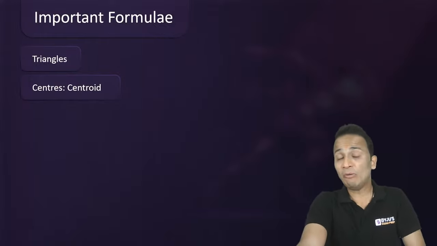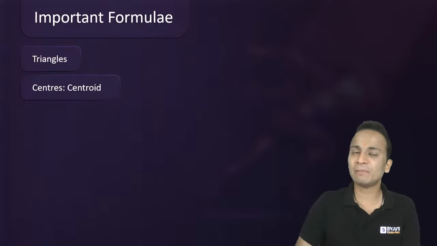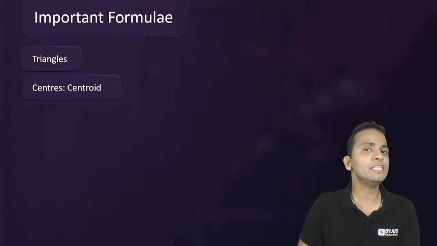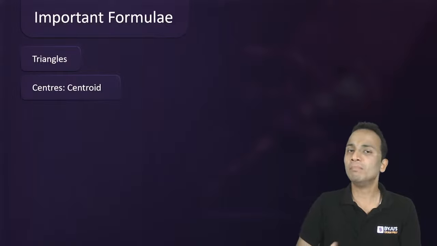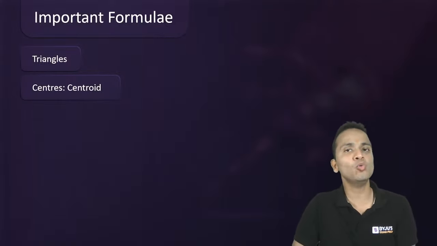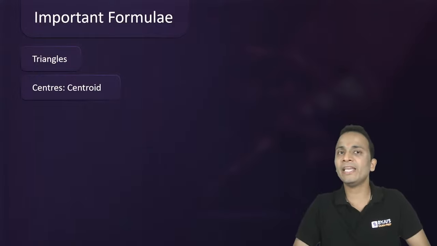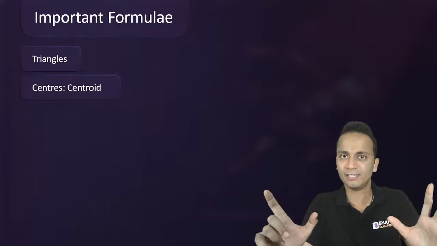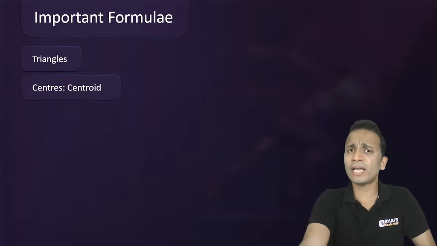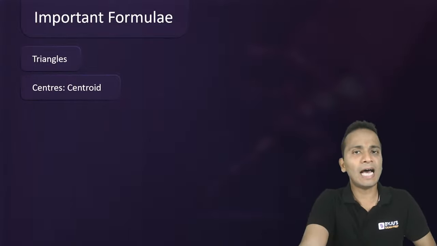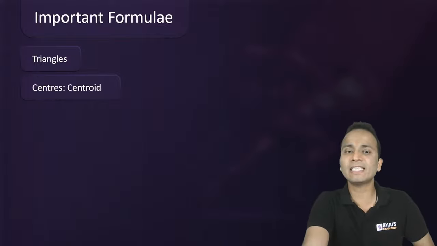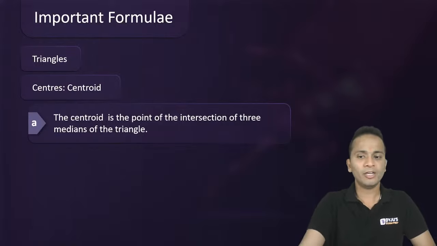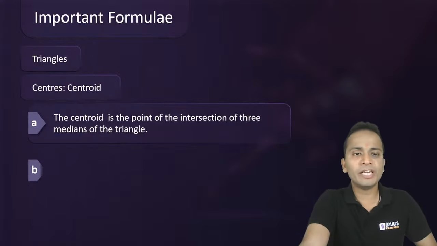Now what is a median? You must know all these basic facts about triangle. Median is a line that divides the opposite side in two equal parts. So median is a line joining the vertex with the midpoint of the opposite side. In a triangle, we can draw three medians, and all these three medians intersect at a common point, and this point is called centroid. Now, some properties related to centroid.